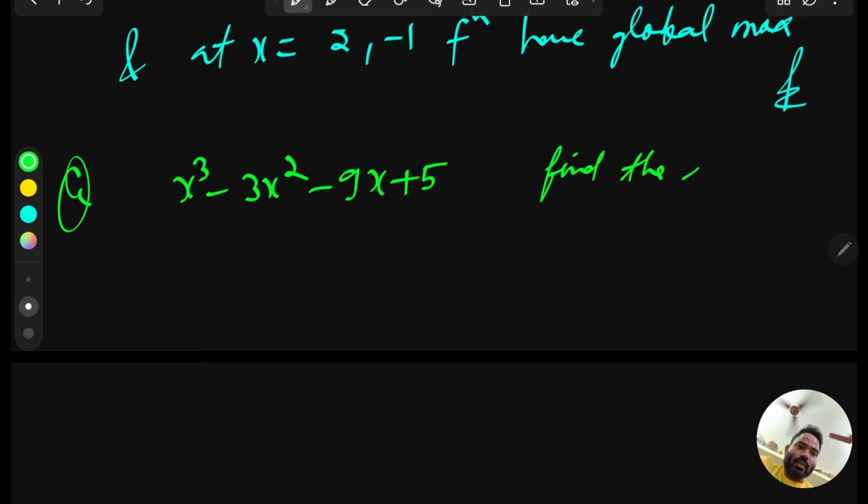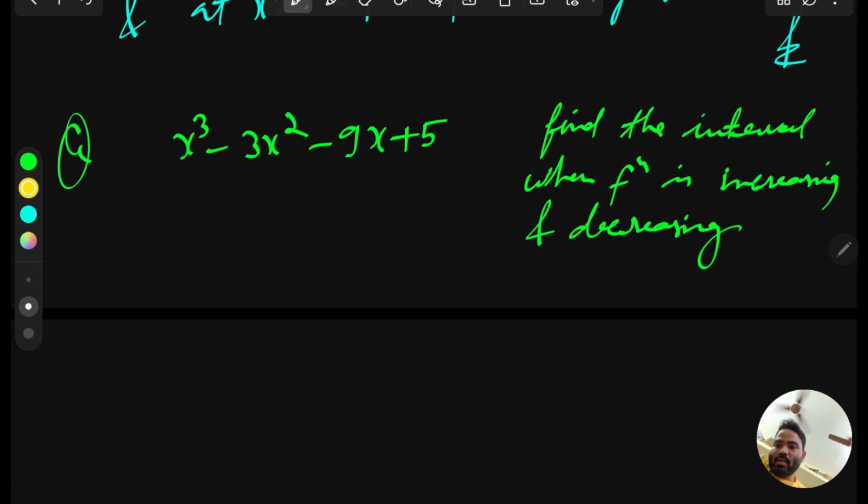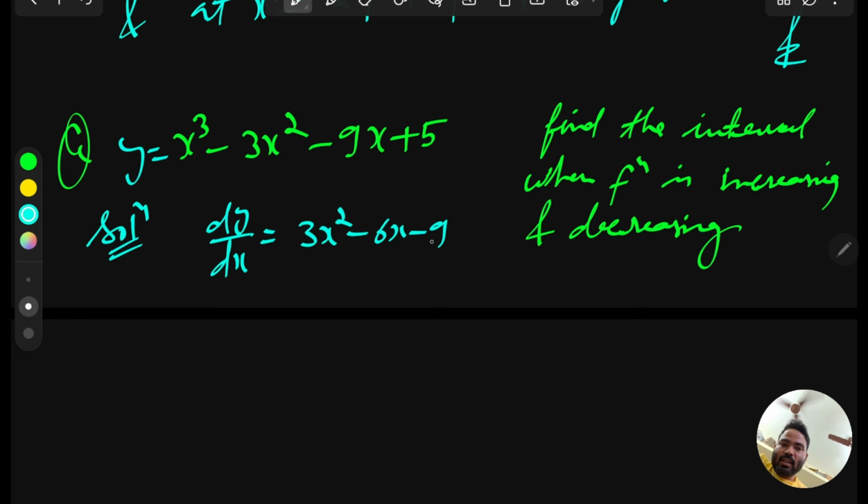Find the interval where the function is increasing and decreasing. So same thing we have to do. First do the solution, find the derivative. So y equal to this, so dy over dx equal to what? 3x square minus 6x minus 9.